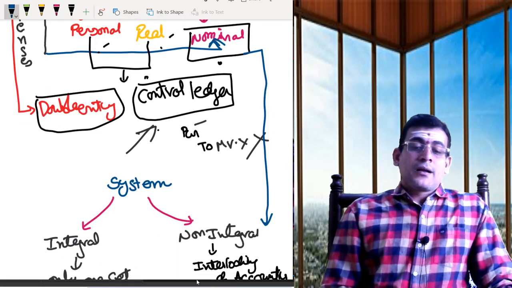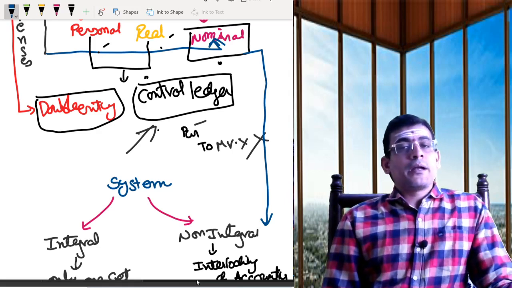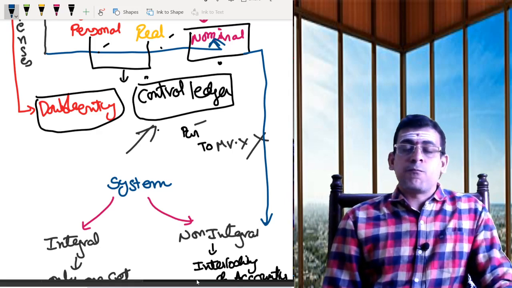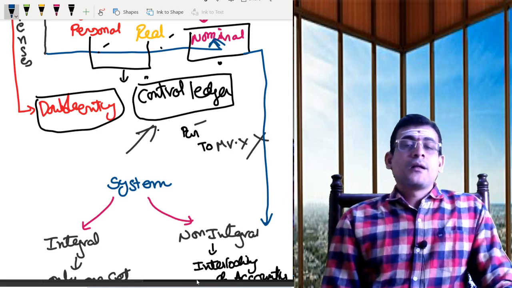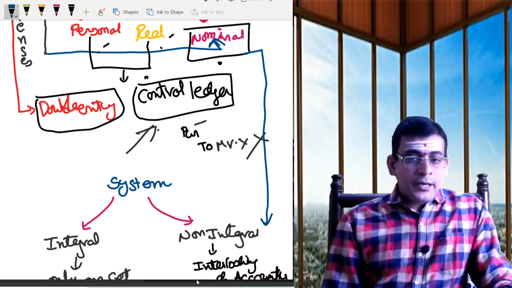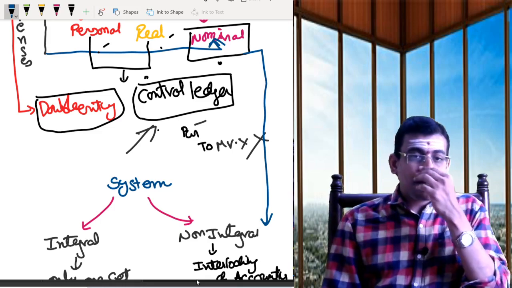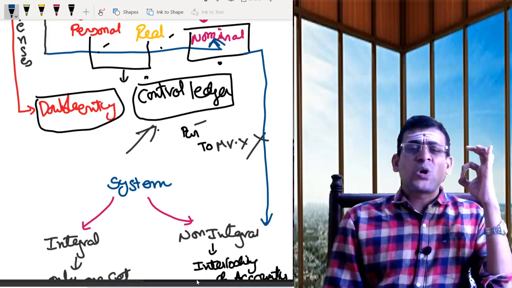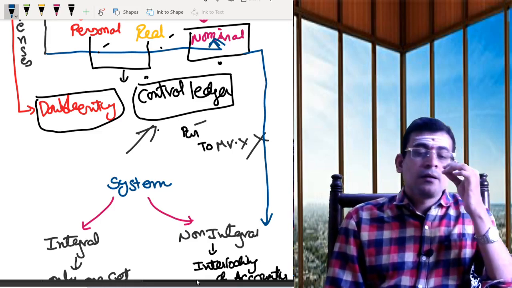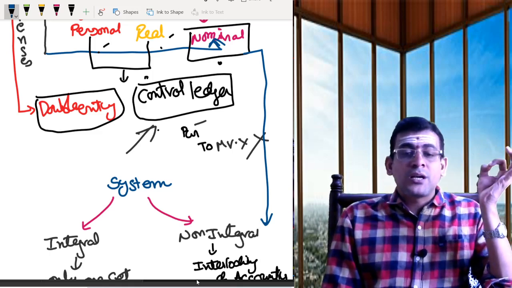Under integral, there is no problem. You are maintaining both things under one set of books. But here in non-integral, you are keeping your financial accounting and your cost accounting separately, and I need to do the accounting based on double entry.